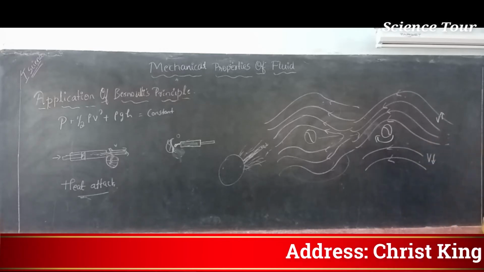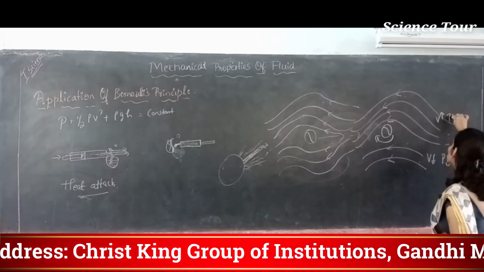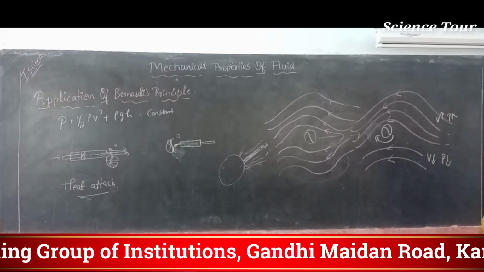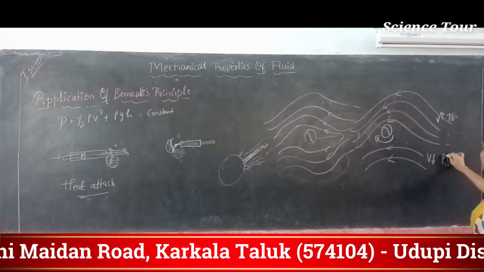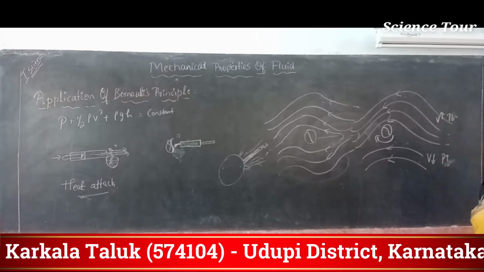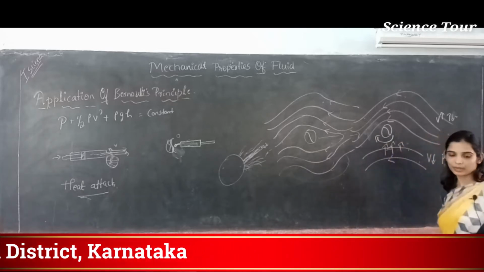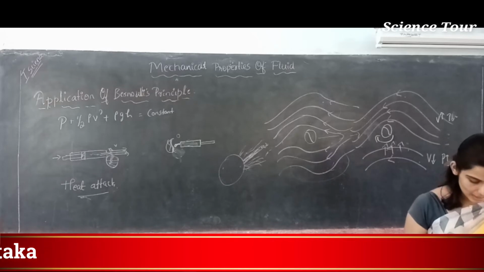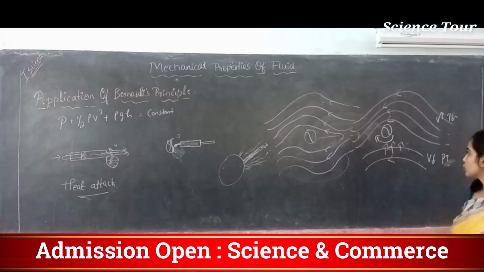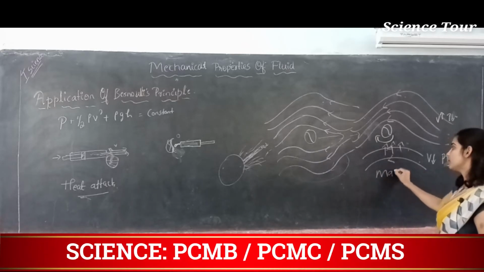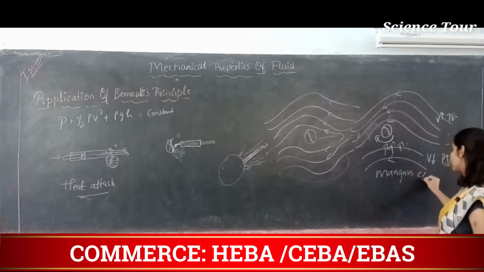The pressure here will decrease and the pressure here will increase, correct? Then this will apply an upward thrust on the ball. This upward thrust is called the Magnus effect.